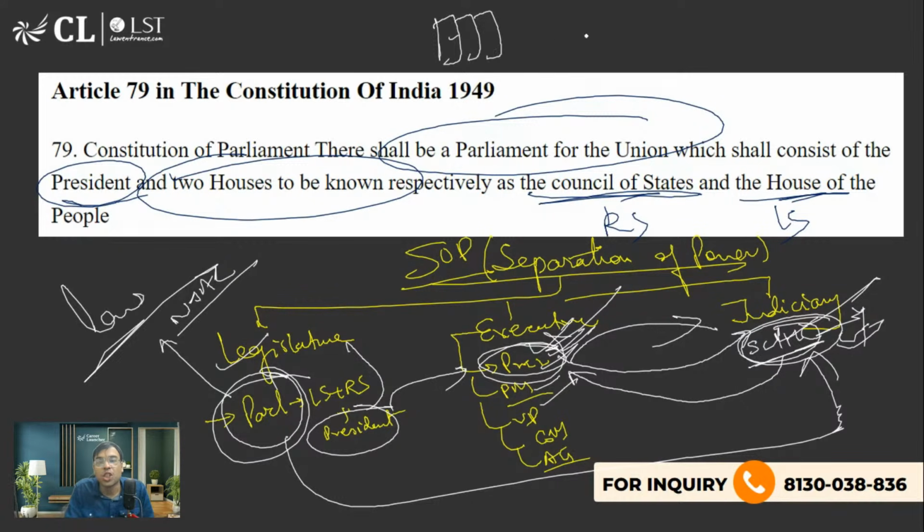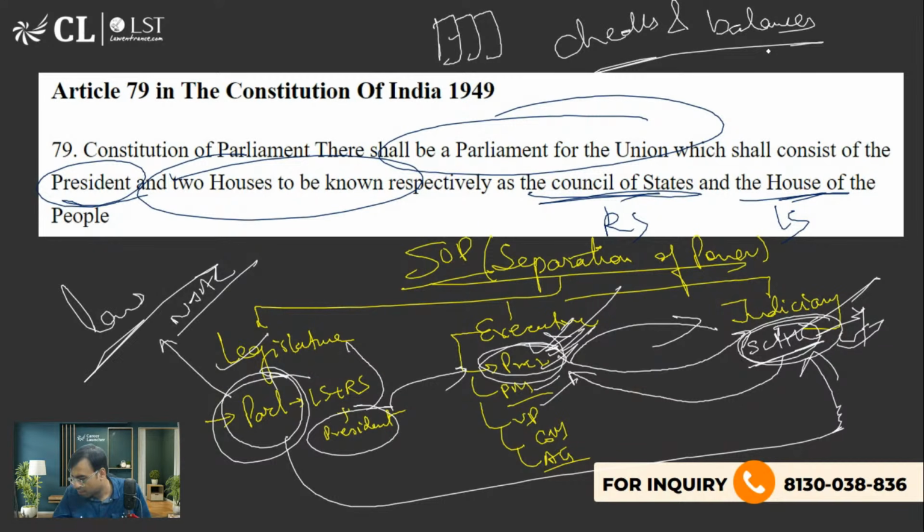So to ensure checks and balances, yes, someone had written this word, checks and balances. There is no watertight separation of power. ठीक है? So this has to be very crystal clear. नहीं, सेपरेशन ओनली फॉर नेम सेक भी ठीक नहीं है. देखो, नेम सेक के लिए नहीं है.